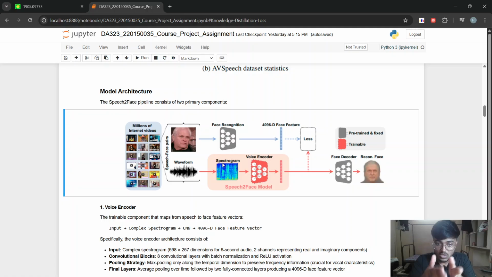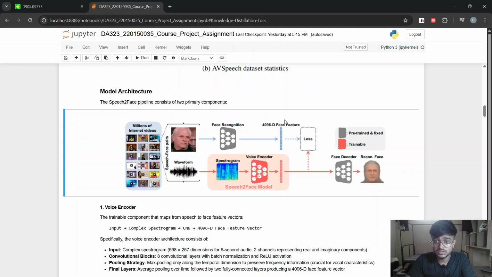We have a pre-trained face encoder, and this pre-trained face encoder will not be trained again during the training process of the speech encoder model. The main role of the face encoder is to take in the image and encode it into a low dimensional representation of 4096-dimensional face features.